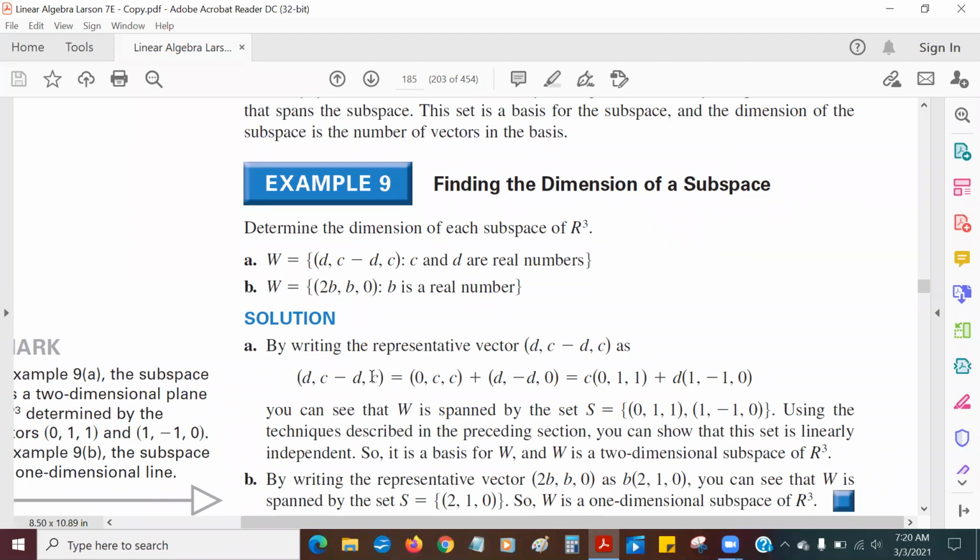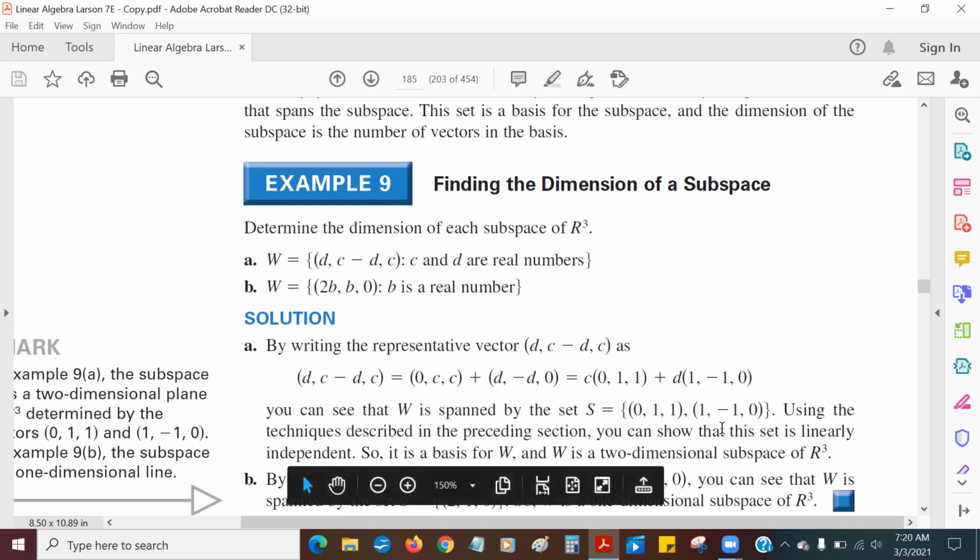So I'm taking this vector and breaking it up into 2 vectors, sort of factoring out the C and the D. What's happening here is that these two vectors, 0, 1, 1 and 1, negative 1, 0, really become my spanning set. These are linearly independent vectors, and they span the entire subspace. I'm not saying they span the entire R3, I'm saying they span the entire W. And it's easy to show that these are linearly independent. We learned how to do that.